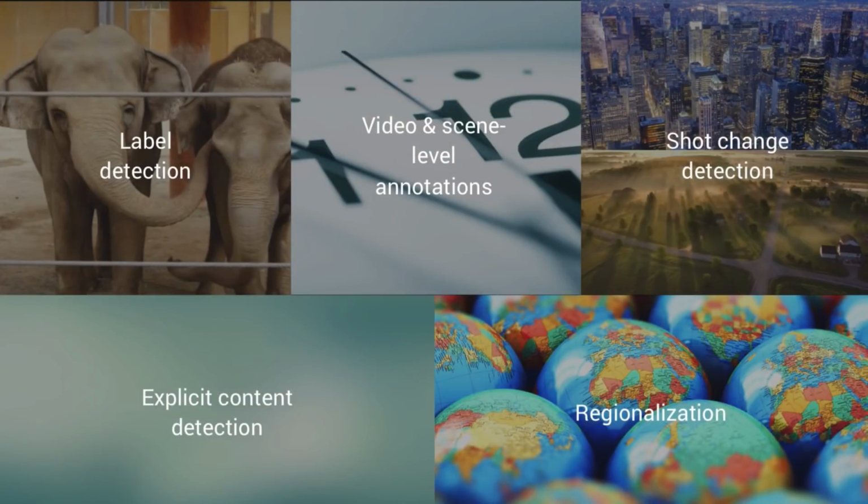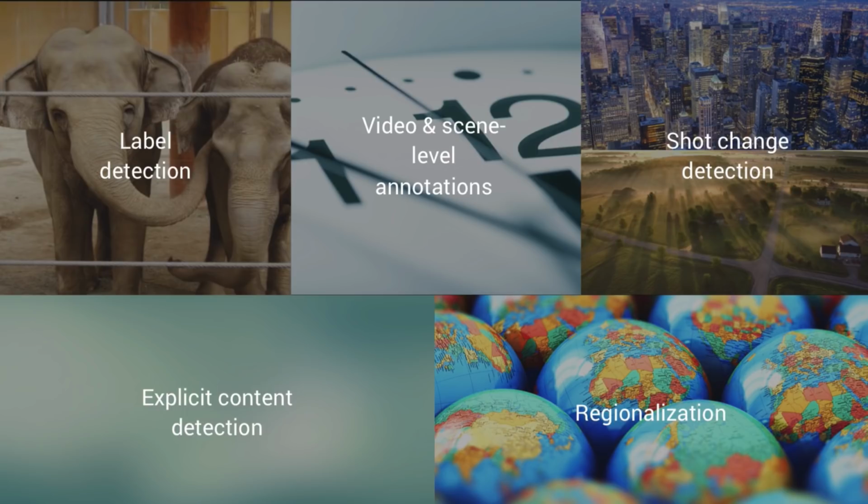At its core, it lets you do label detection. It tells you what this is a video of. And label detection comes either at video or scene level. So at a granular level, it gives you data on what's happening in every scene, and you also get higher level video annotations.